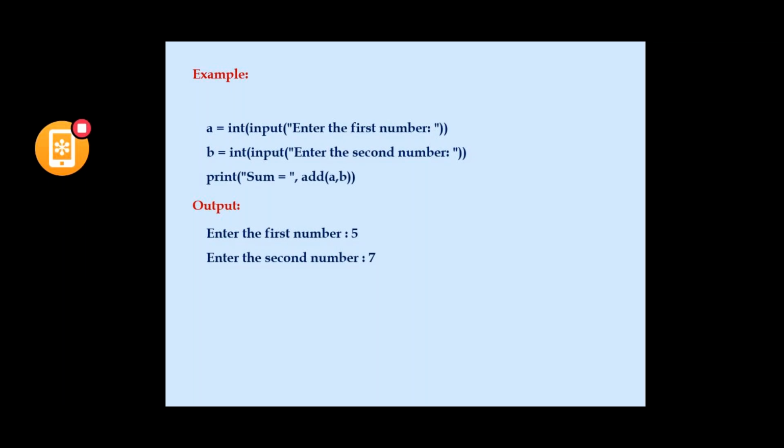I am printing the sum value. Sum is equal to add of a comma b. So a, b are the arguments being passed, but from where do we execute this add function? That add function is defined in calc. So from calc, import add function. Here only the addition functionality will be imported from the calc.py file.